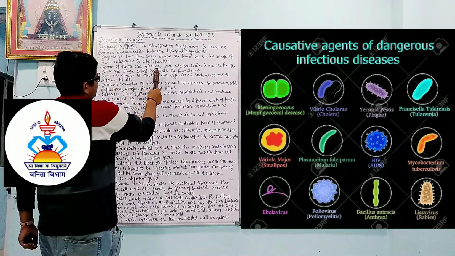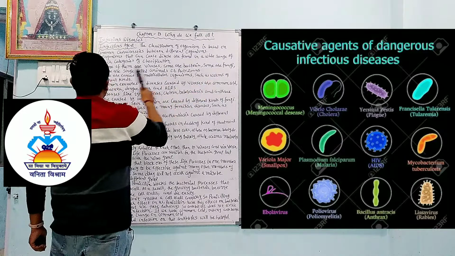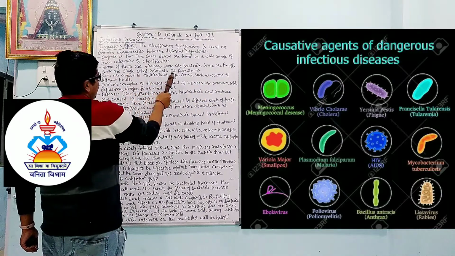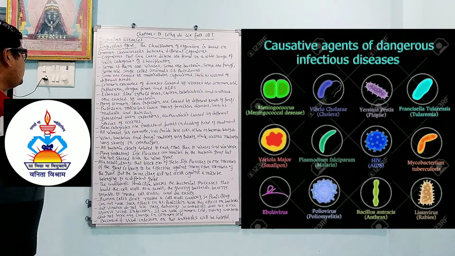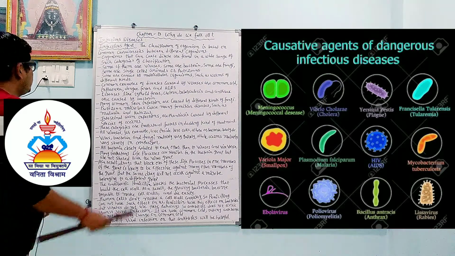Some of them are viruses, some are bacteria, some are fungi, some are single-celled animals or protozoa. So the factors responsible for the disease are viruses, bacteria or fungi, or single-celled animals or protozoa.